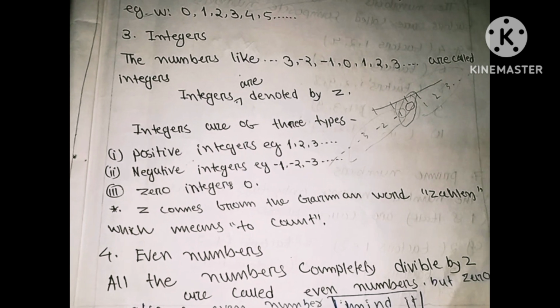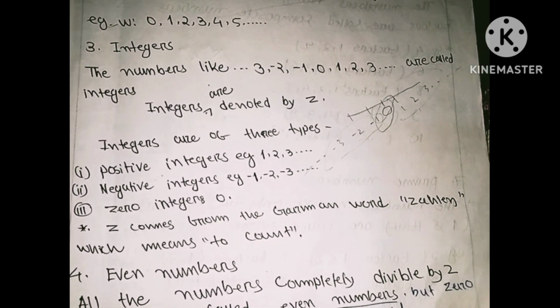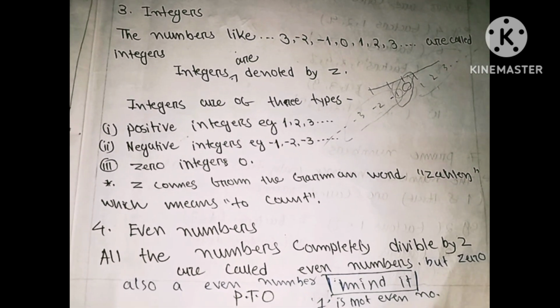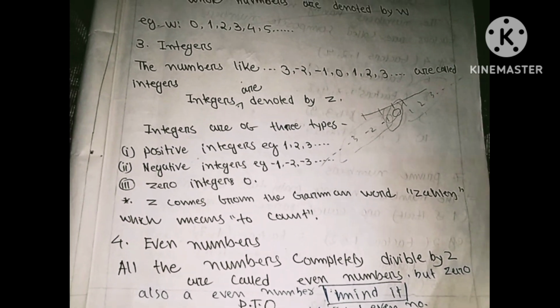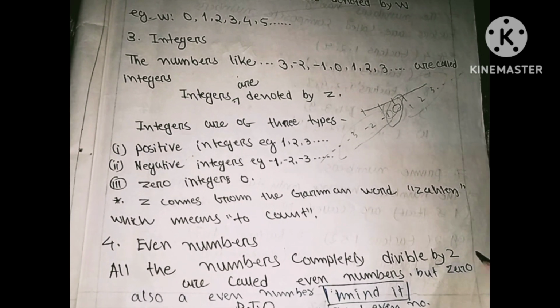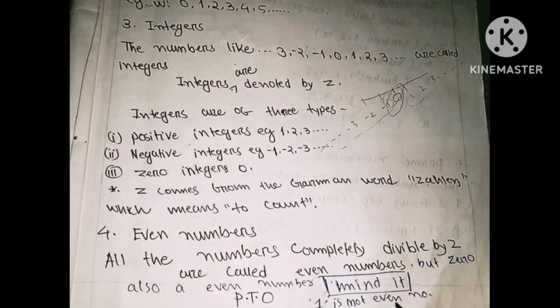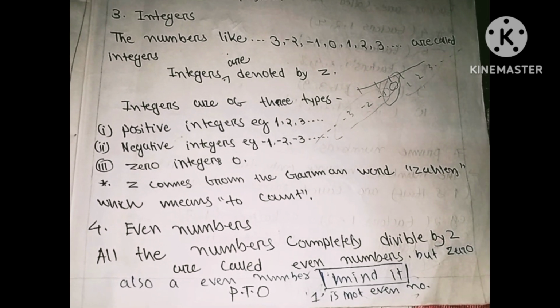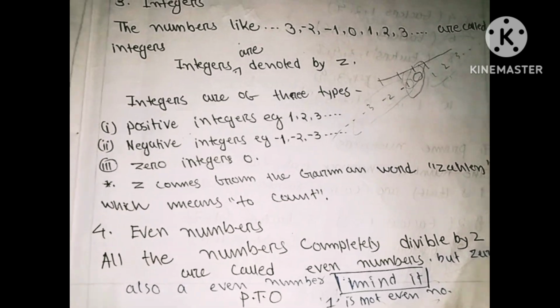Even numbers are the numbers that are completely divisible by 2. These are known as even numbers. All numbers completely divisible by 2 are called even numbers, and 0 is also an even number. You have to keep in your mind that 0 is also an even number. Mind it, 1 is not an even number, but 0 is an even number.